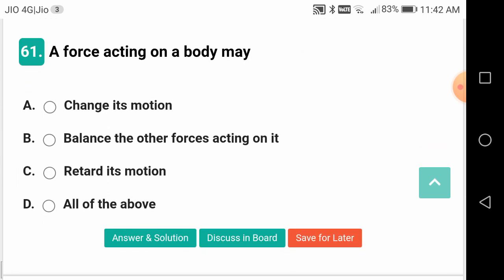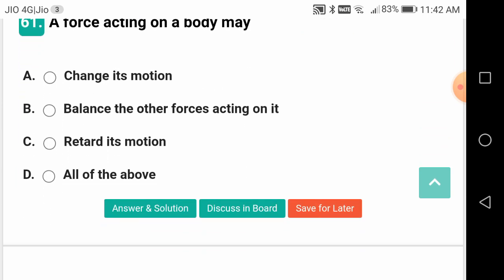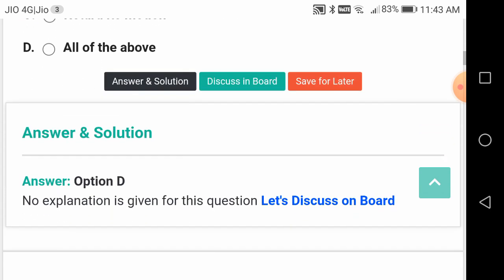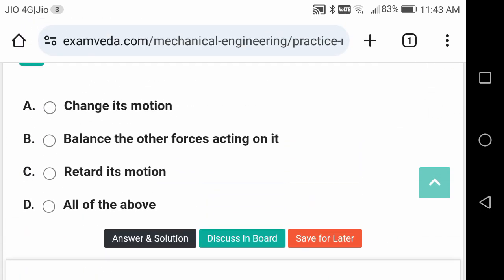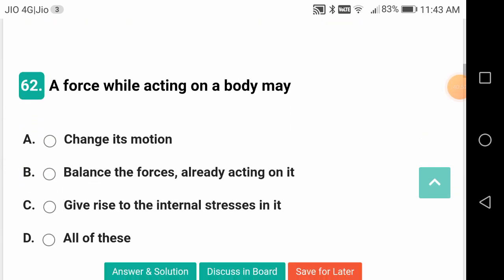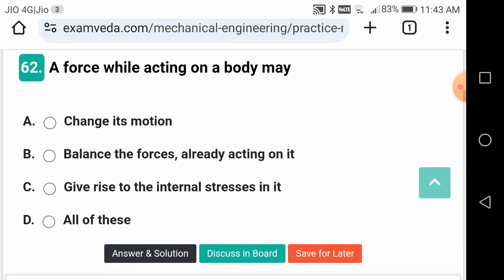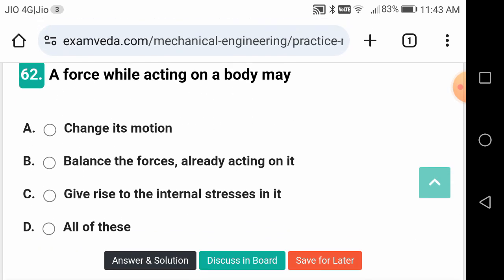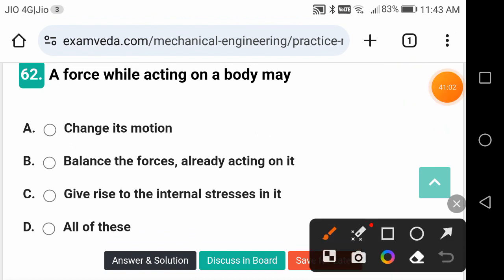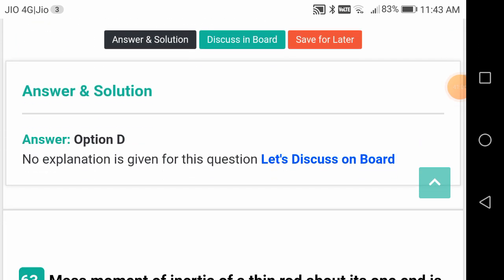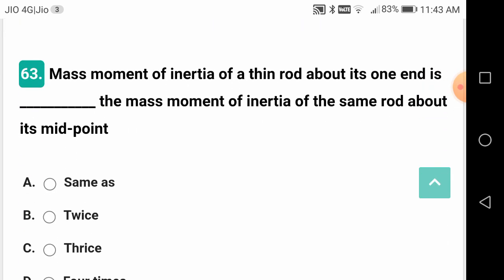A force acting on a body may change its motion, balance the other force acting on it, retard its motion, all of the above. So these are the characteristics of a force, friends. All of them are applicable to the force. A force while acting on a body may, once again, it should be all of them: change its motion, balance the forces already acting, give rise to internal stresses. The third one is the only difference from the previous question. So all of them is the correct answer.